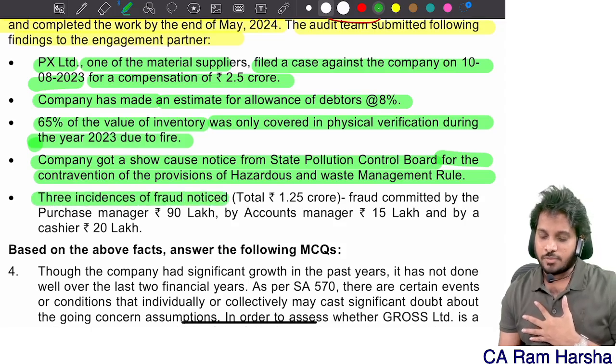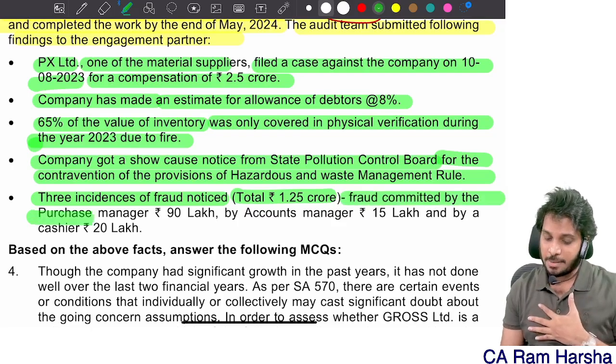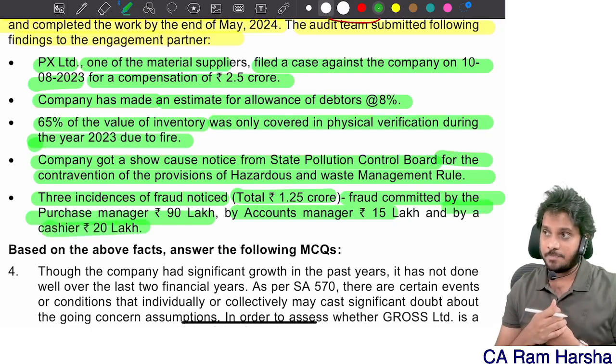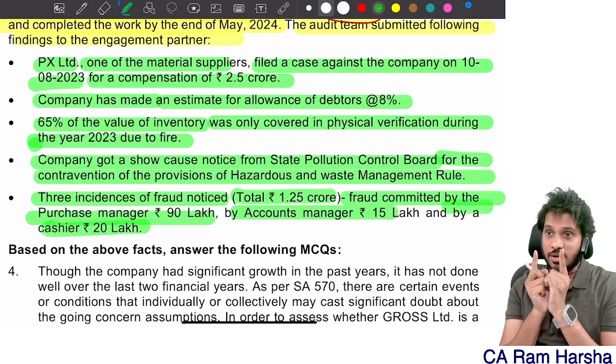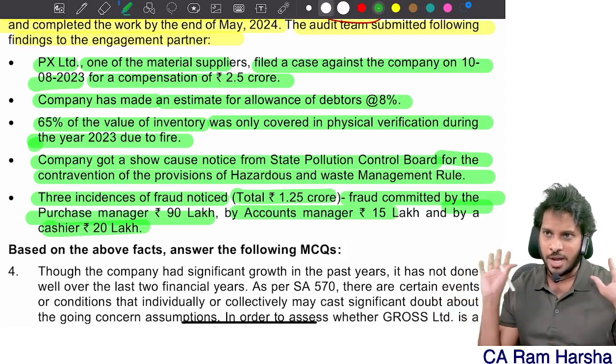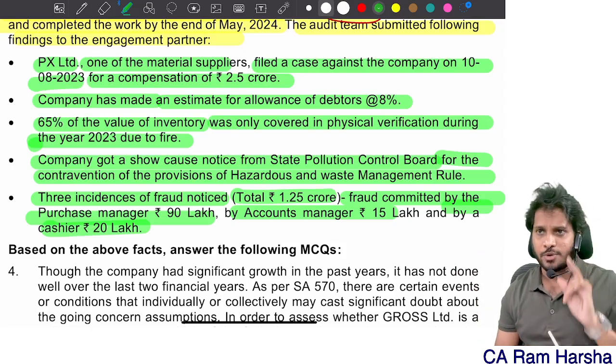3 incidences of frauds noticed. Total amount of fraud is 1.25 crore. Fraud committed by purchase manager 90, accounts manager 15, and by cashier 20. If an individual fraud is exceeding 1 crore, then only we need to report it to the central government. Here the aggregate fraud is more than 1 crore, but there is no need to report to the central government. I told this point: individually, if the fraud is more than 1 crore, we should report to the central government.